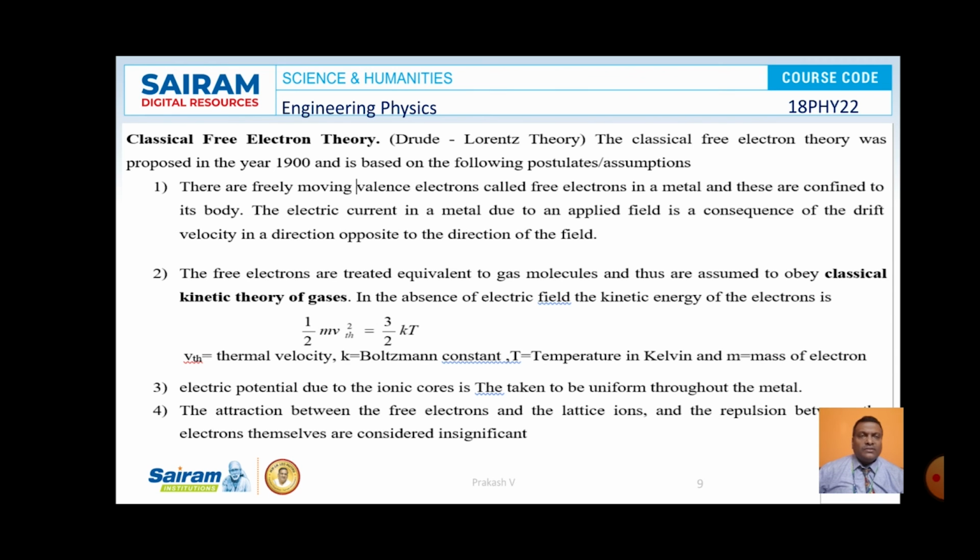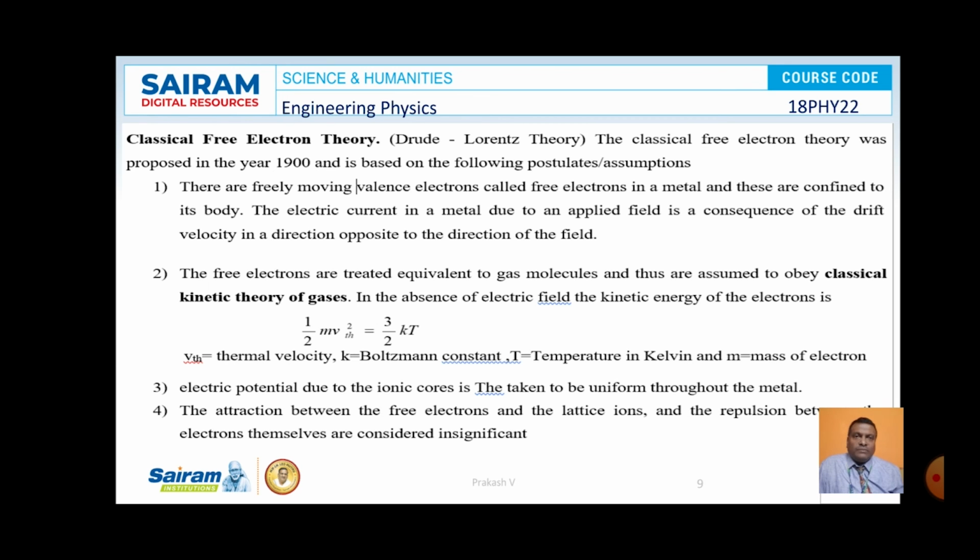The free electrons are treated equivalent to gas molecules, and thus they are assumed to obey classical kinetic theory of gases. That is, the kinetic energy of an electron at temperature T, that is 3 by 2 kT, is equal to half m v square. Here m v thermal square is there, so V thermal is nothing but thermal velocity, k is Boltzmann constant, T is the temperature in Kelvin, and m is the mass of the electron.